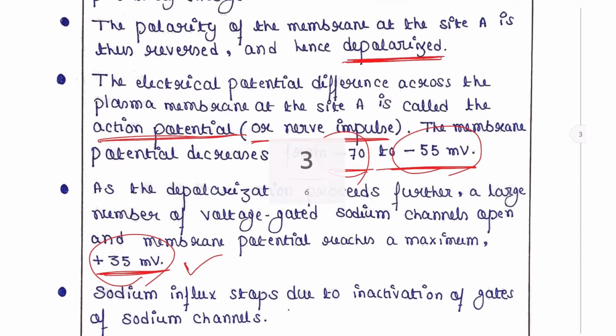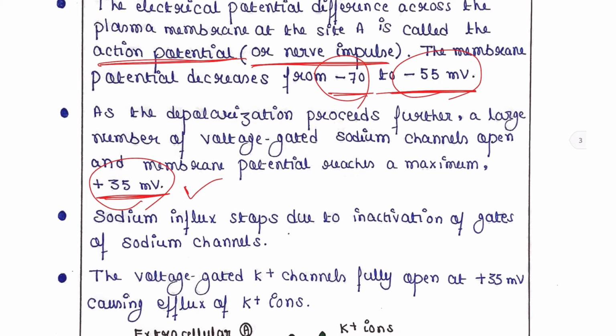Sodium influx stops due to the inactivation of the gates of sodium channels. Now the voltage gated sodium channels will be inactivated, and when these channels are inactivated, sodium influx stops. So when the membrane potential reaches plus 35, at that point sodium channels will get inactivated and sodium influx will be stopped.